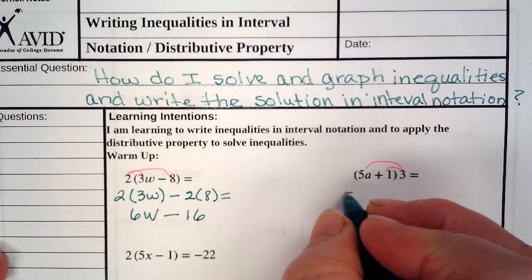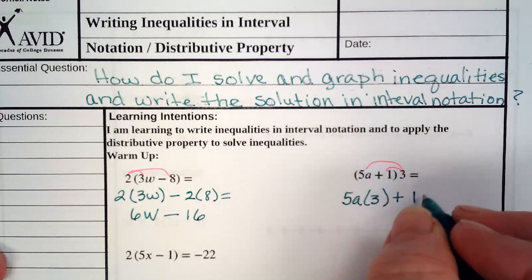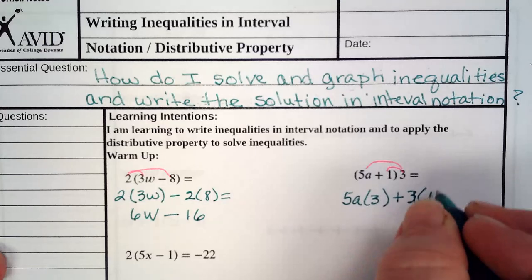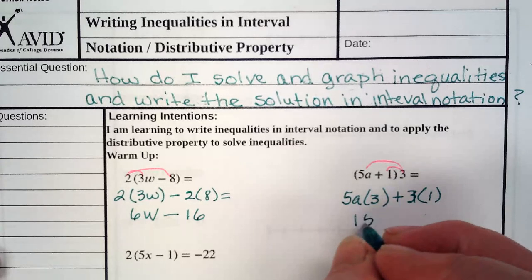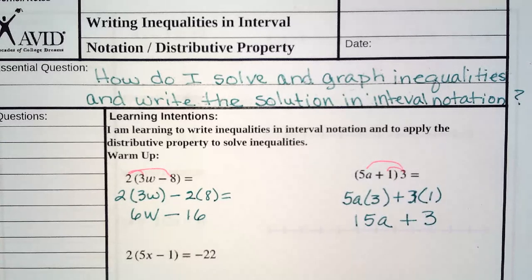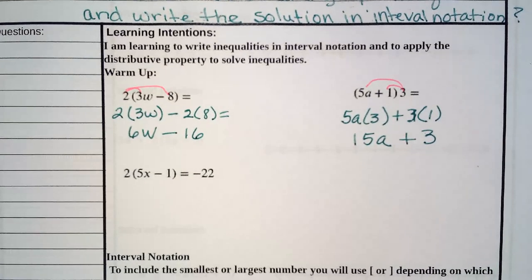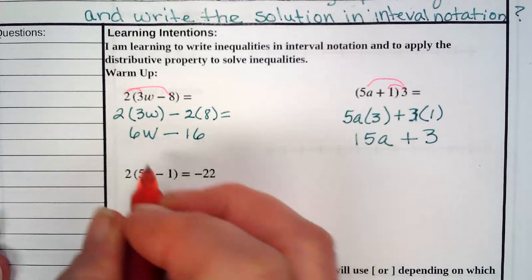So this is 5a times 3 plus 3 times 1. 5 times 3 is 15. 15a plus 3 times 1 is 3. And we're done. So with everything else, we always like to take you to that next step. How do we actually solve when we've got to do distribution? So start off by distributing.